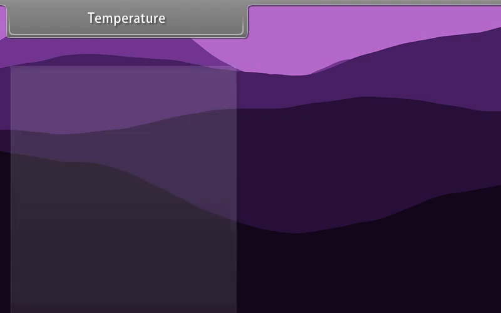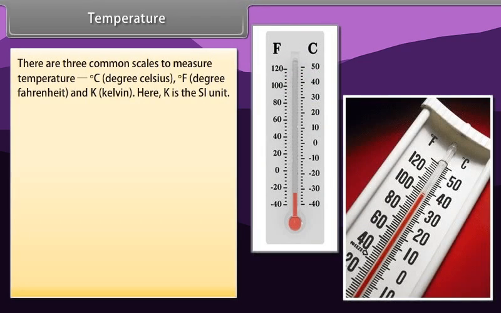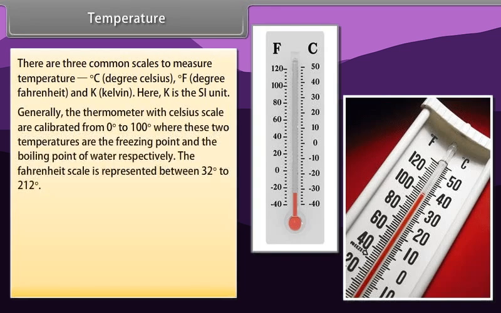Temperature. There are 3 common scales to measure temperature: degree Celsius, degree Fahrenheit, and Kelvin. Here K is the SI unit. Generally, the thermometer with Celsius scale is calibrated from 0 degree Celsius to 100 degree Celsius, where these two temperatures are the freezing point and the boiling point of water respectively.